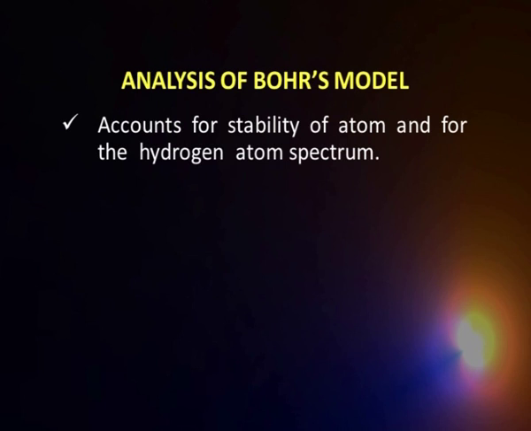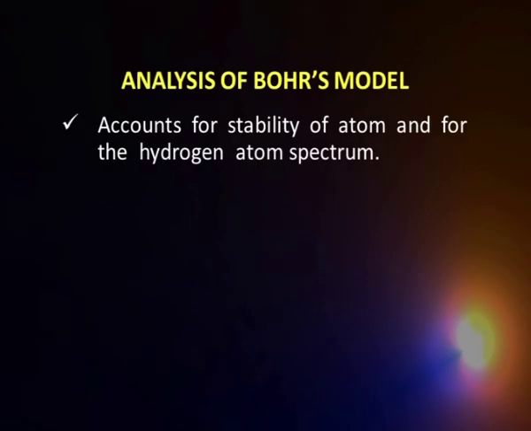We have been able to account for the stability of the atom. Our Rutherford model was unstable because it couldn't answer why the electron should not lose energy as it spirals around in the nucleus. And second, Bohr's model did account fairly well for the spectrum of the hydrogen atom. So, that is the positive part of it.